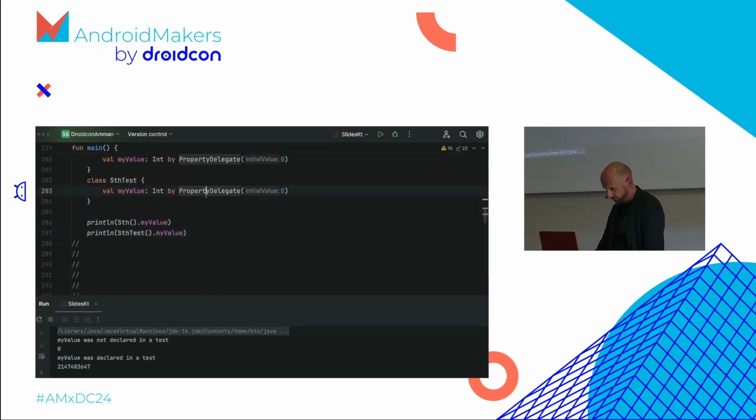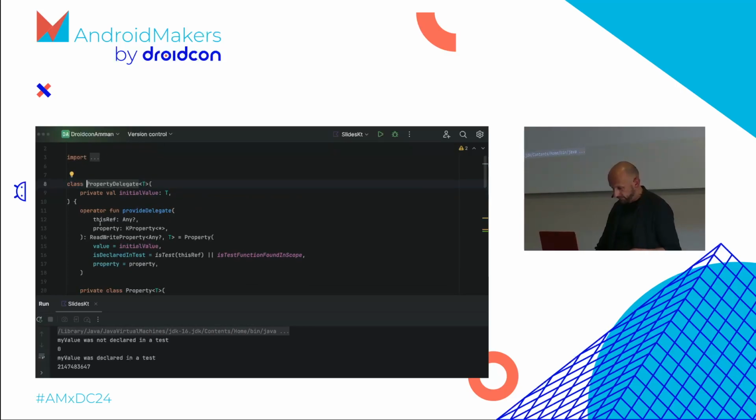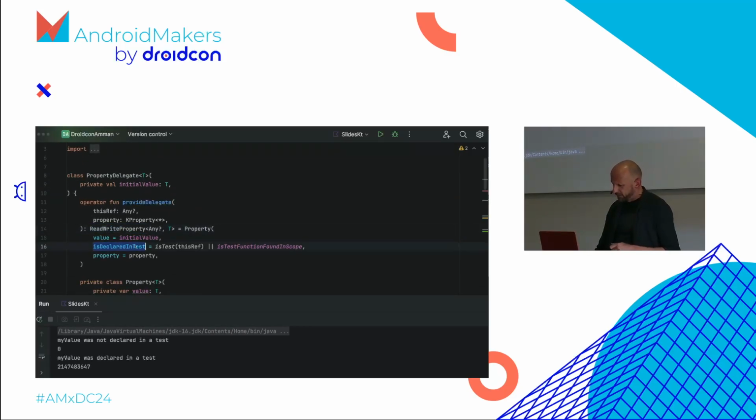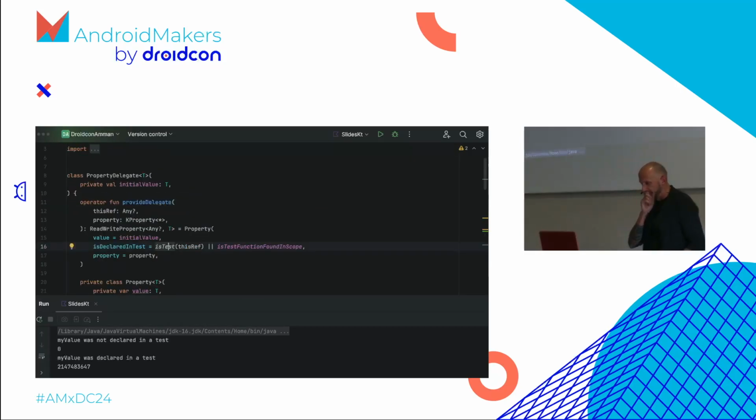So look at this. This is the way you usually would write a delegate. You have an operator provide delegate that just creates a read-write property. And isn't this weird? It takes this any parameter I showed you, and let's check if this is a test. The most stupid implementation could look like this: does its name end with test? Not very clever, right? So we asked a colleague here, do you have a better idea how to do this?